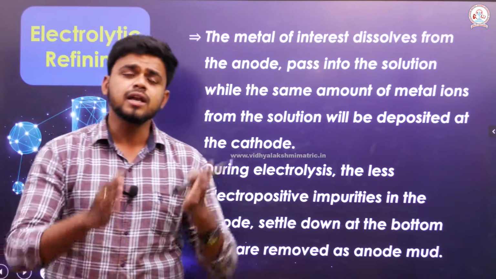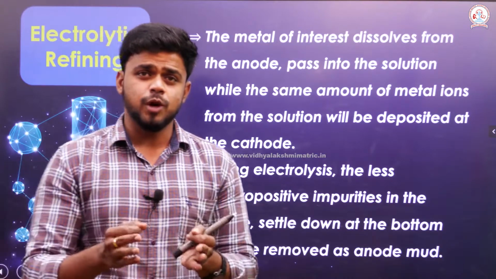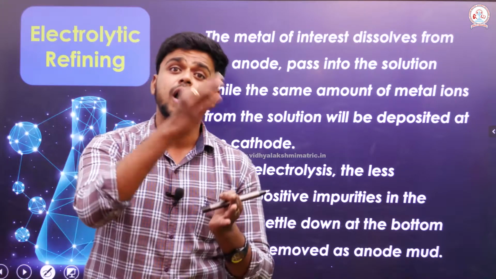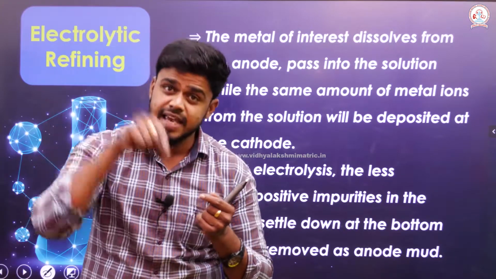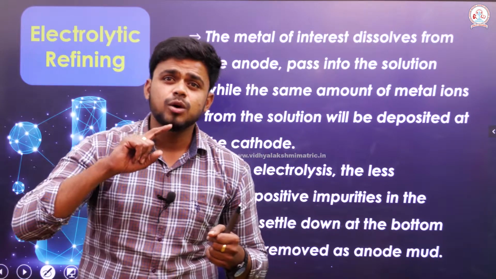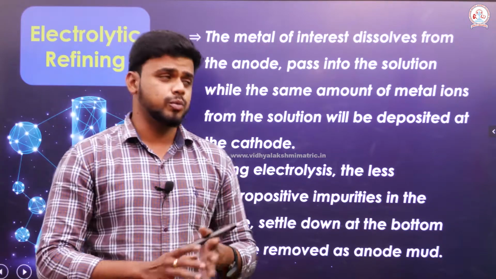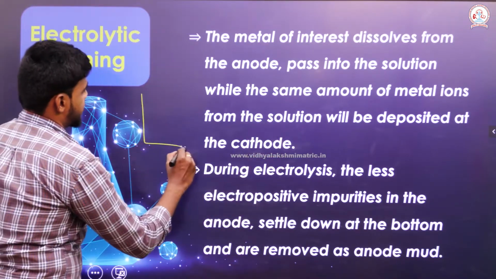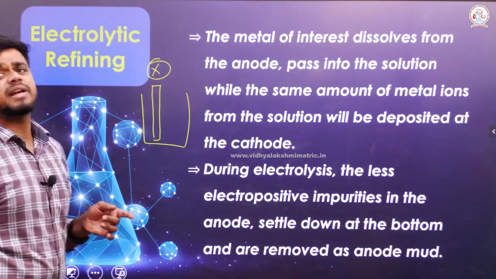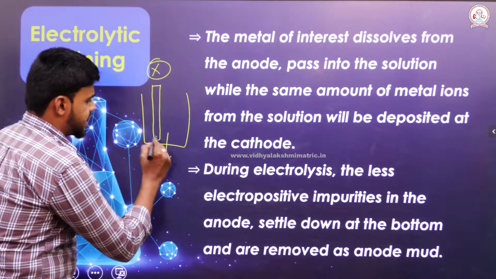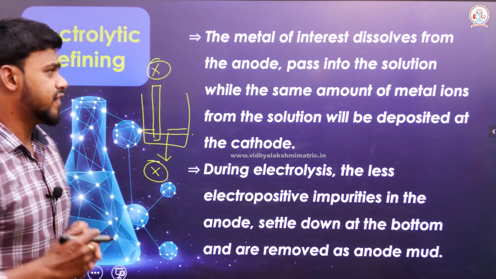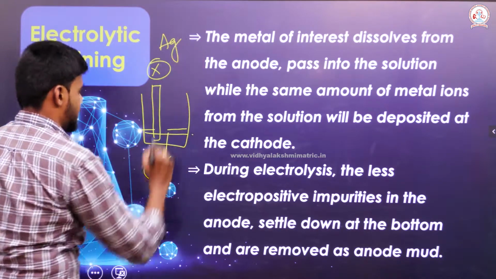See, this is an electrolytic chamber which has an electrode, let us consider it as metal X, and this is an electrolytic solution which also contains a solution of X. If the metal is silver, this is silver nitrate.